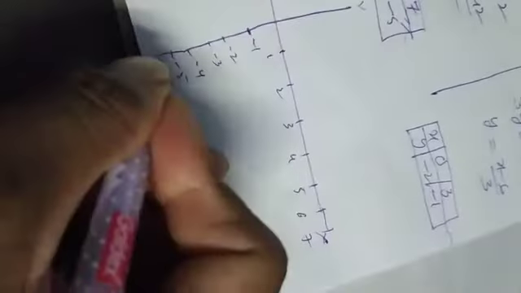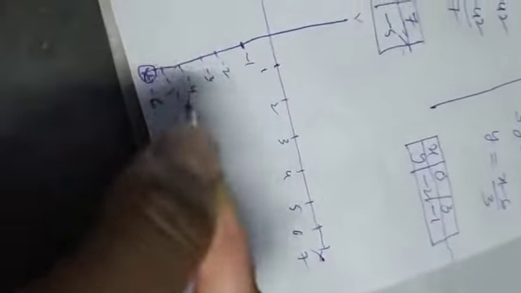Now to draw the first graph, if x is 0, the y value is minus 6. So keep a point here. Next, if x is 7, the y value is minus 5, here. Join the points. This is one equation. So this is the graph of the first straight line.